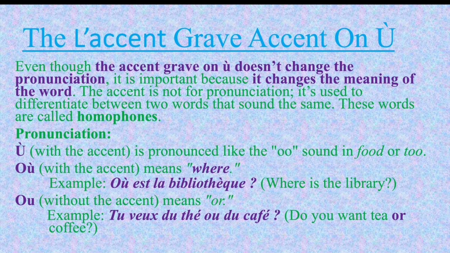For example, où with the accent means where. Où est la bibliothèque? Where is the library? Ou without the accent means or. For example, tu veux du thé ou du café? Do you want tea or coffee?